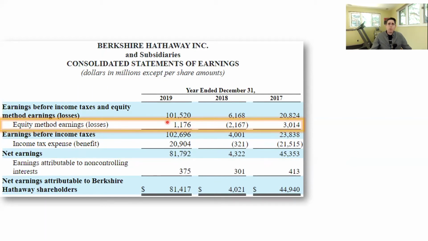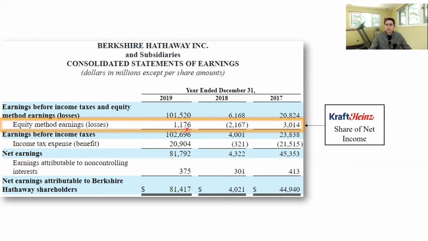And that $1.1 billion contains, I believe it was, $493 million for Kraft Heinz. So almost half of that equity method earnings is their equity method earnings from Kraft Heinz. And remember, that was a debit to the investment account on the balance sheet and a credit to the income statement. So here's where that credit to the income statement shows up, and it increases net income. So yes, Kraft Heinz share of net income is included in this line item.